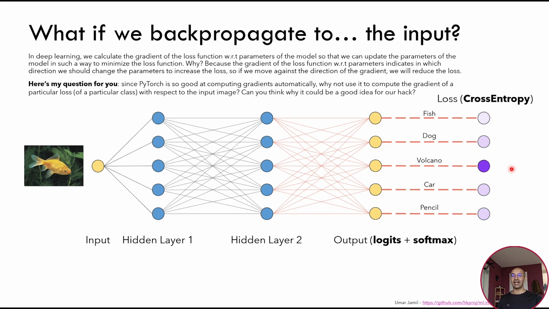We can create a new loss function. Imagine we have a picture of a fish. We know it's a fish, but we want to trick the model into believing it's a volcano. We can create a loss function with respect to the target that we want the network to have.